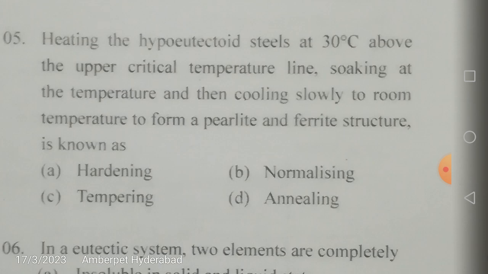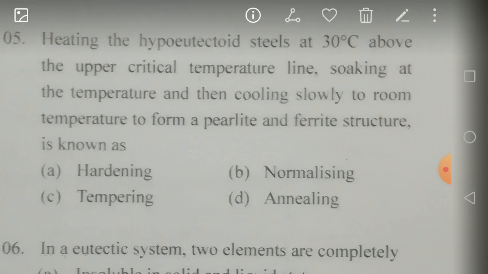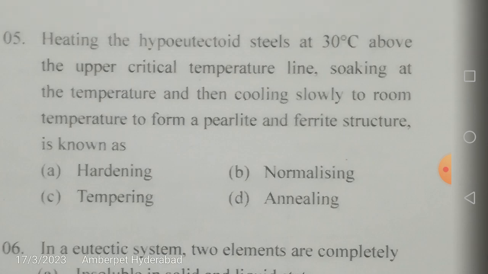Actually friends, it is misprinted. Some options are supposed to be there. So let us directly answer this particular question. The combination of perlite and ferrite structure is known as, heating and slow cooling is the process of annealing.